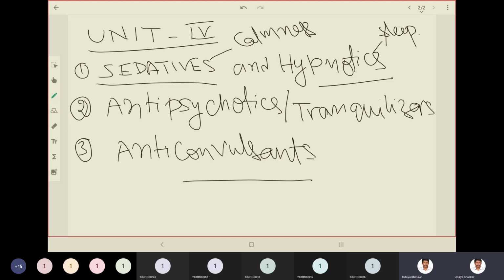Schizophrenia is one of the types, and we have mild, moderate, and severe conditions. Based on them, they were classified into many groups, like tonic-clonic seizures as one example. So these are the three categories of drugs we need to learn under Unit 4. One is sedatives and hypnotics. The second is antipsychotics or tranquilizers. And the third is anticonvulsants.